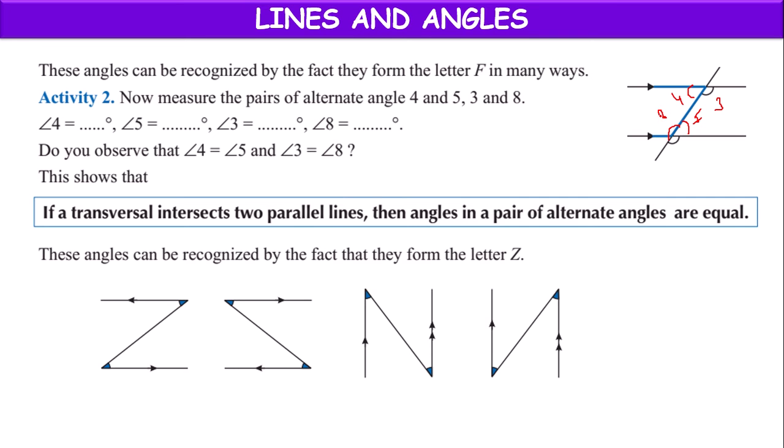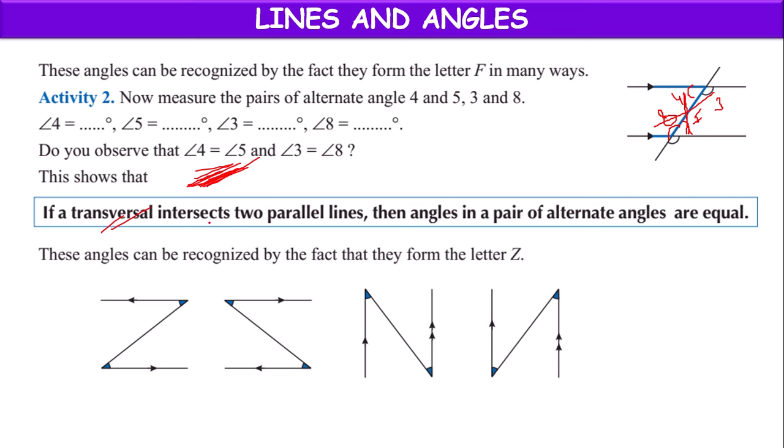With the help of a protractor, if you measure these angles, you can observe that angle 4 equals 5. According to the previous concepts we have learned, 4 and 5 are considered alternate interior angles. They are equal. 3 and 8 are also alternate interior angles, and they are also equal.